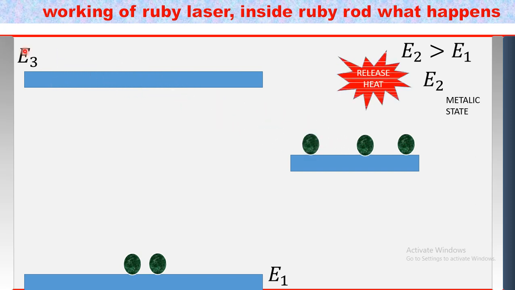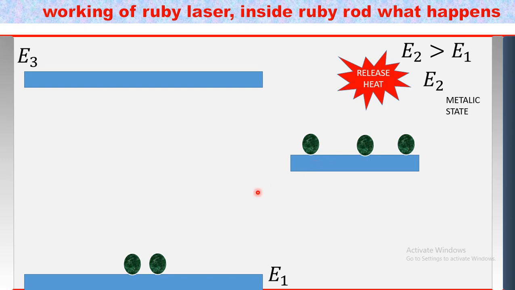During this process the atoms release heat. We must know the number of atoms in E2 is always greater than in E1.